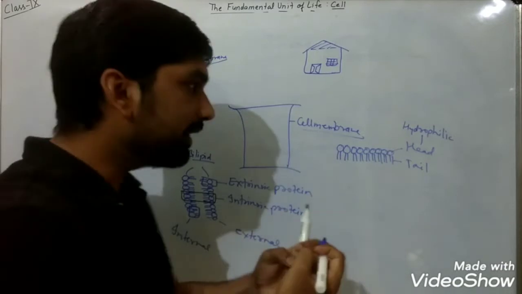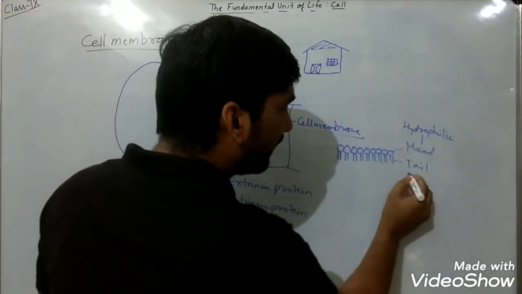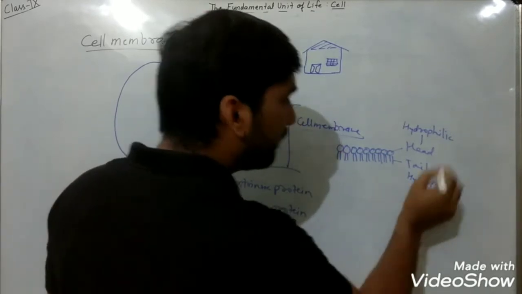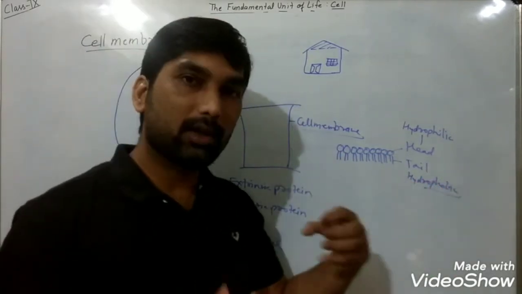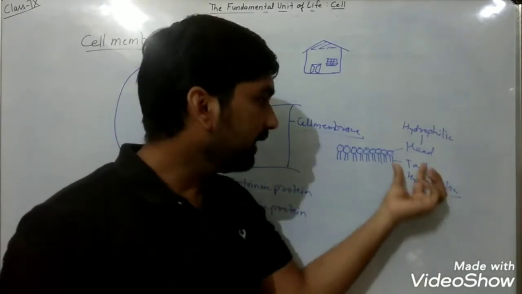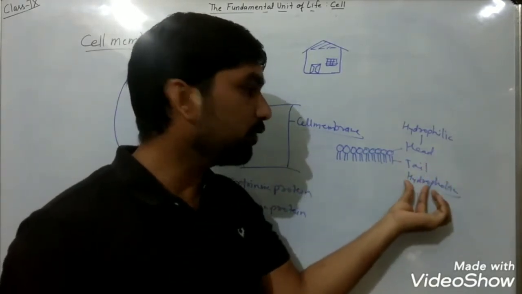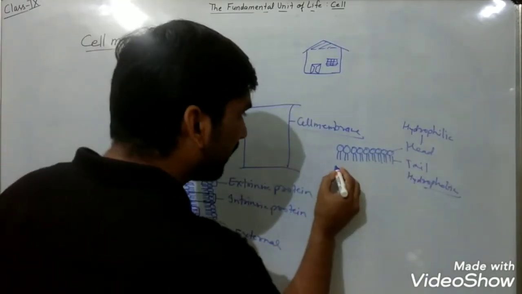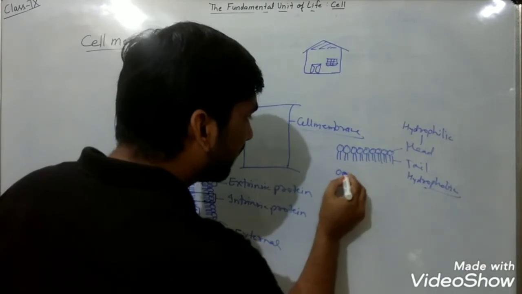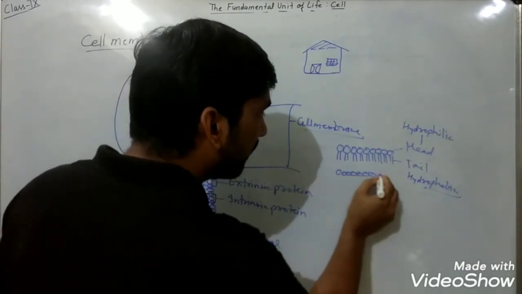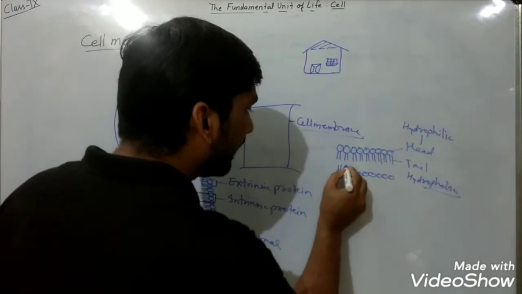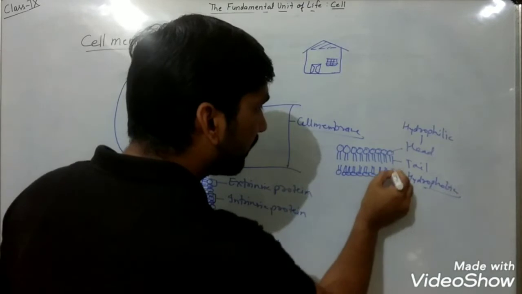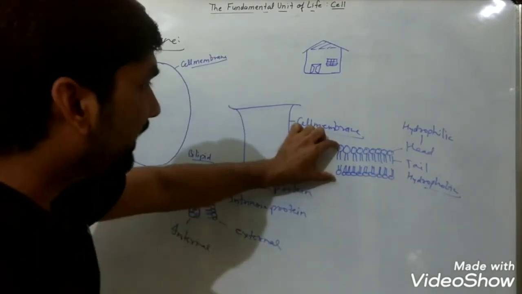This is the water loving nature. And when we talk about the tail, this is hydrophobic. Hydrophobia means fear. So these have the fear of water. Hydro means water, so they do not like water. And the tails are inside, and the head region is situated outside. So this is the structure of the cell membrane that is given in your book.